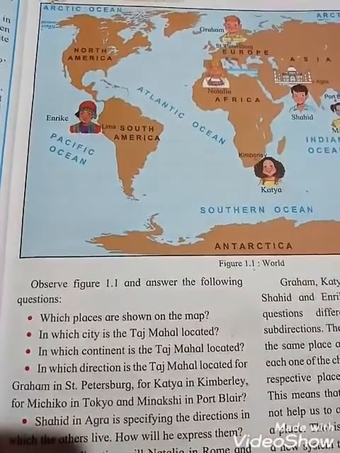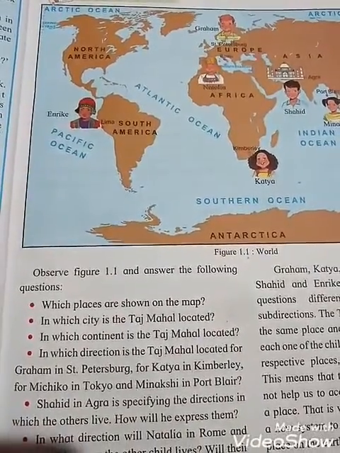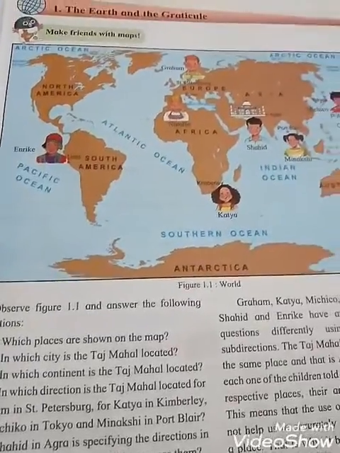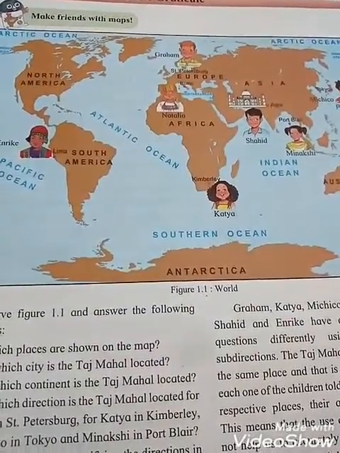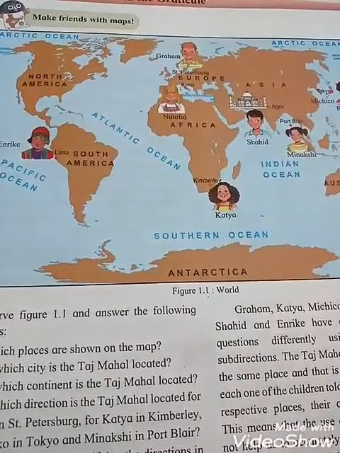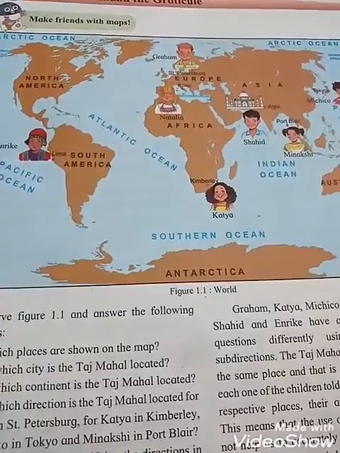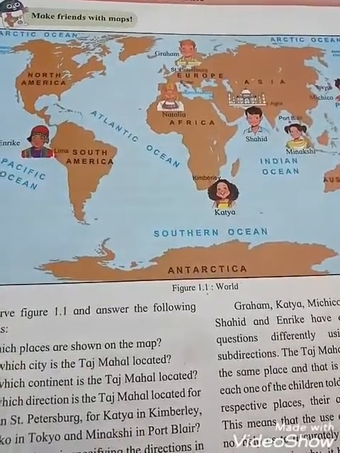For Graham in St. Petersburg, for Katia in Kimberley, for Michiko in Tokyo, and Meenakshi in Port Blair. So see, students, all these boys and girls, can you see that? You can see that different boys and girls belong to different places, so their answers will be different. Their answers will not be the same. Okay.